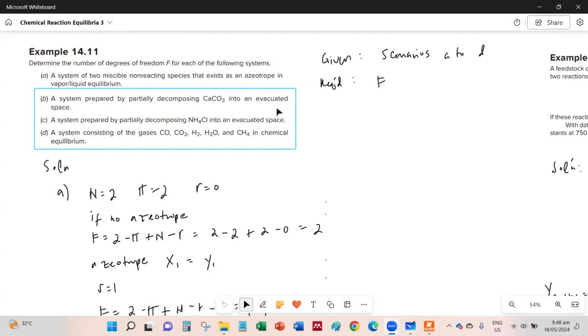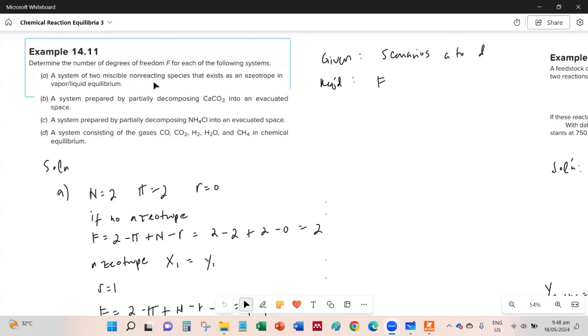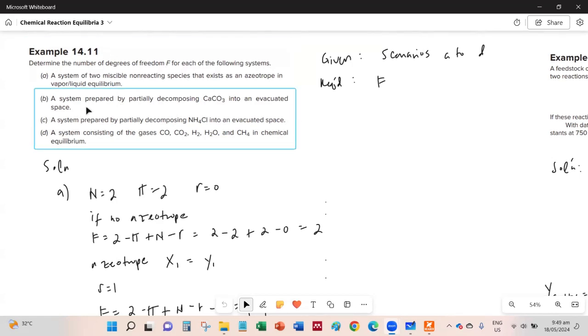Determine the number of degrees of freedom F for each of the following systems. So for letter A, we have a system of two miscible non-reacting species that exist as an azeotrope in vapor-liquid equilibrium. And then for letter B, a system prepared by partially decomposing calcium carbonate into an evacuated space.